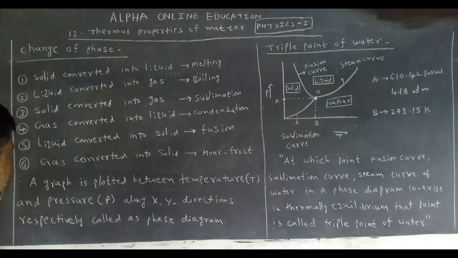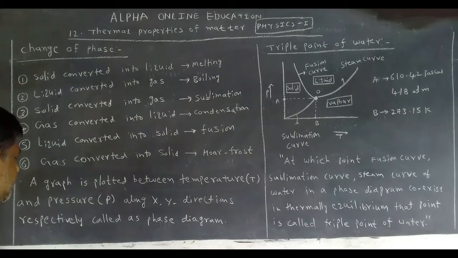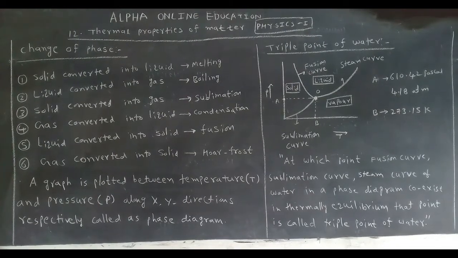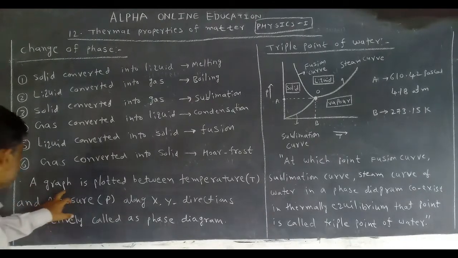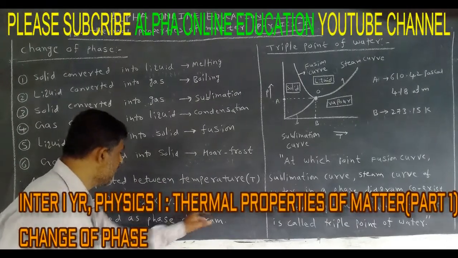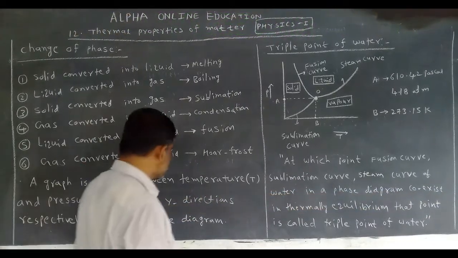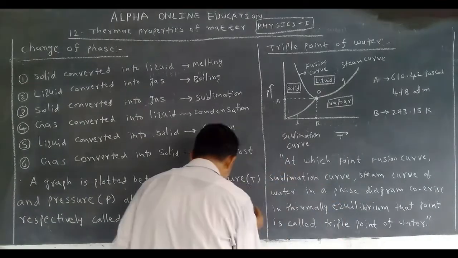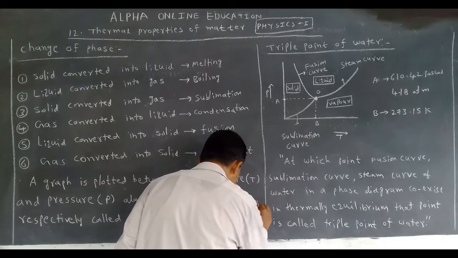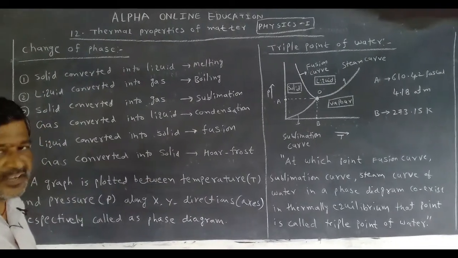The conversion of gas into solid is called hoarfrost. Now, if a graph is plotted between temperature and pressure along the x and y axes respectively, it is called a phase diagram.